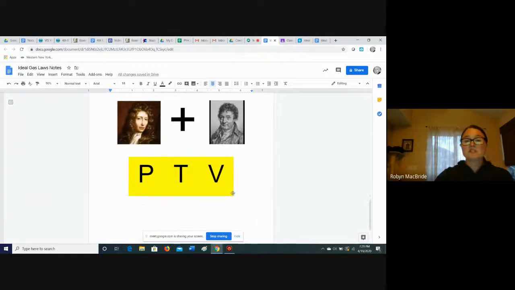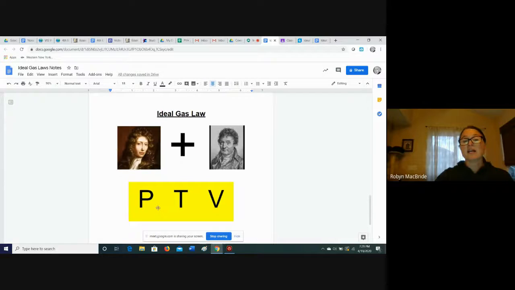You put these two good-looking gentlemen together and you get what's called the ideal gas law. I want to show you something that maybe you want to make on your own. We put these variables in order. P stands for pressure, T stands for temperature, and V stands for volume. How do I know which order to put them in? I put them in alphabetical order. Let me show you the benefit of using something like this.